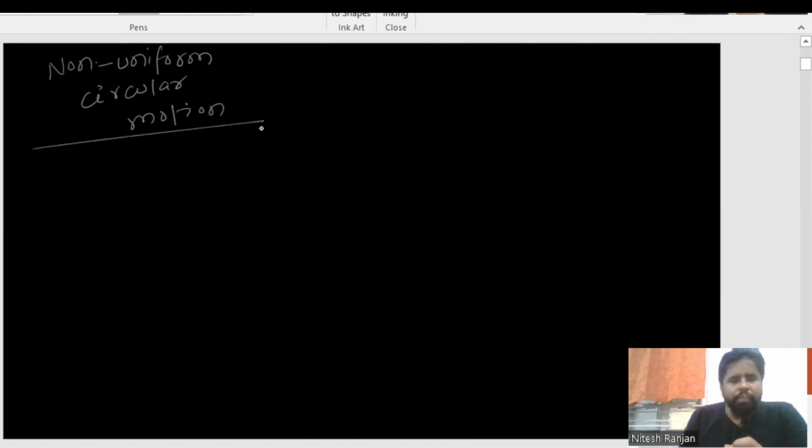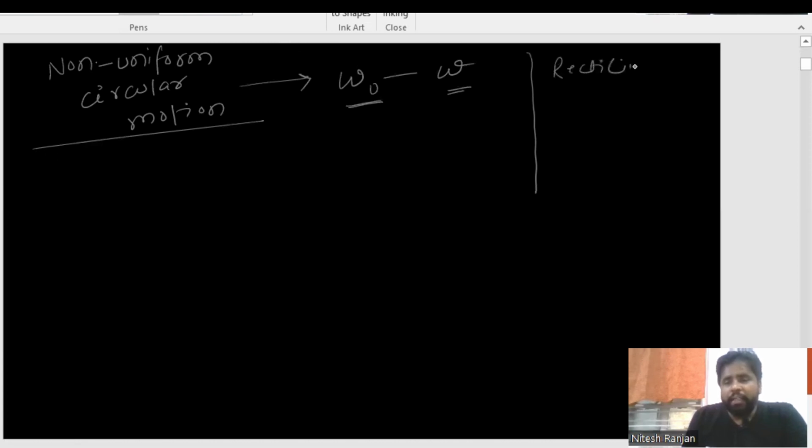Great. Now, if it is non-uniform circular motion, what does it mean? If it is changing from omega naught to omega, mind it, students, we all know about rectilinear motion, and it was very easy. In fact, you all know about all this. And what was the condition of non-uniform accelerated motion? I will be asking that in the latter part of the session.